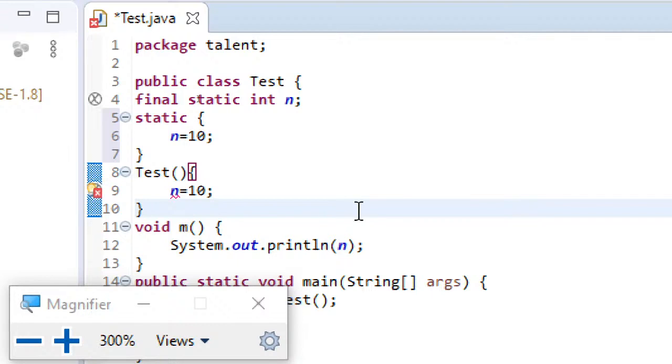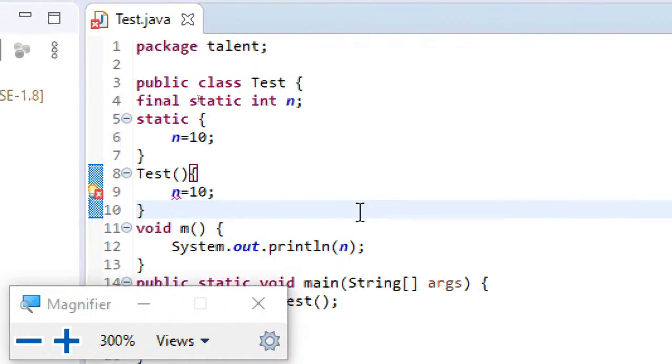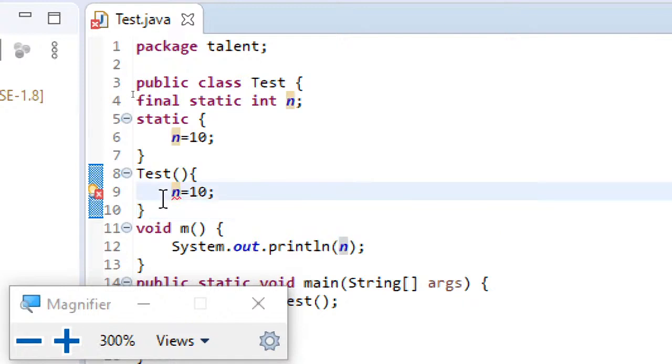Now you can see that error is resolved. So this is the second point I would like to make. Final static variables, not only integers, final static variables can only be initialized within the static block, not even in the constructor.